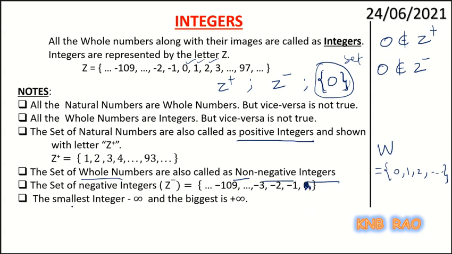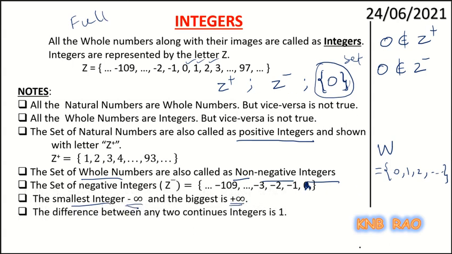Now, the smallest integer, we cannot say, it's negative, uncountable. The biggest integer is again not countable in the positive direction. It's a positive infinity. Here also all the integers are full, so when it comes to full or complete, I must have the property called the difference between any two continuous integers is 1. So this comes automatically because all integers are full.